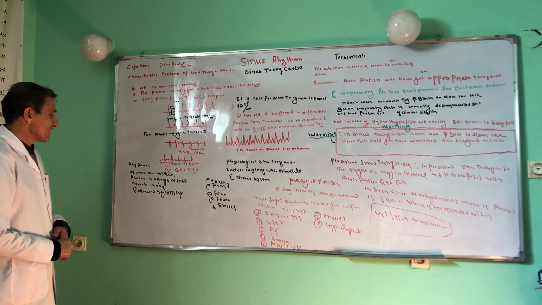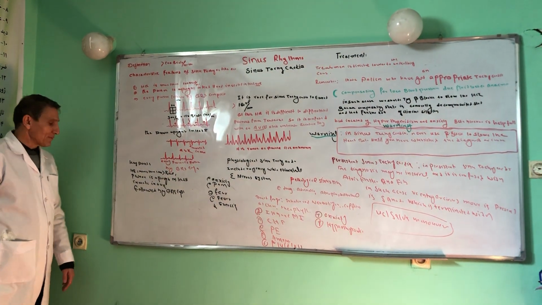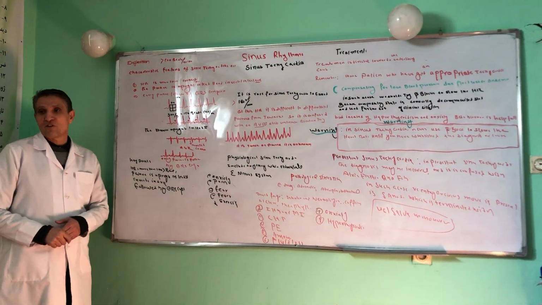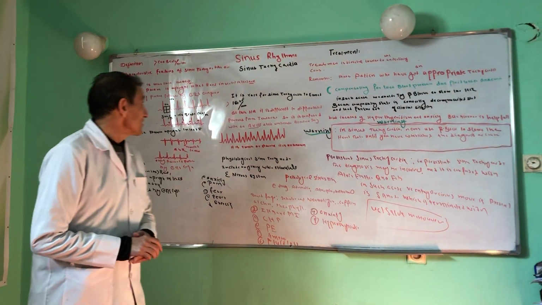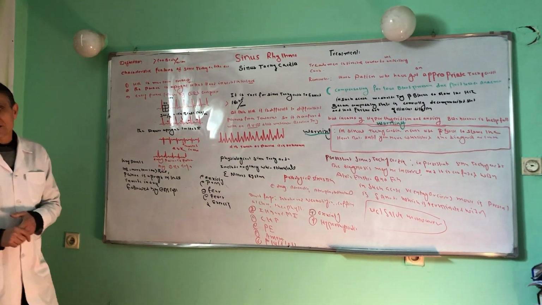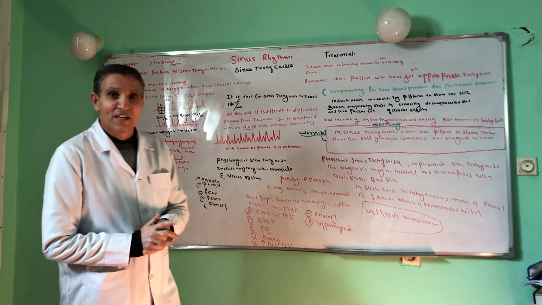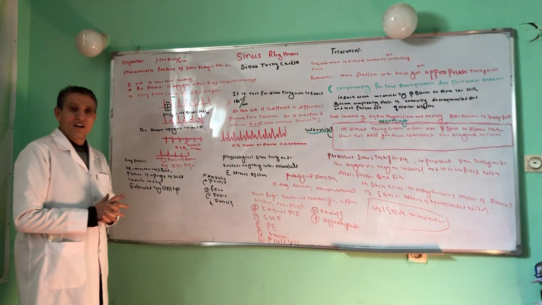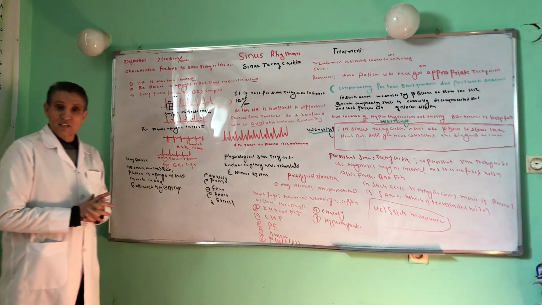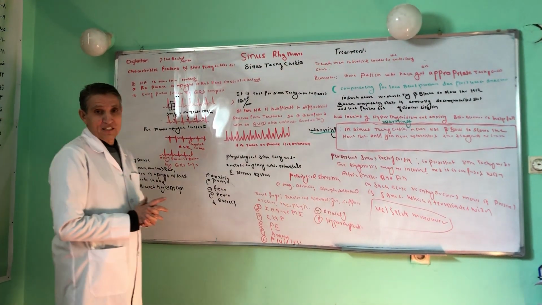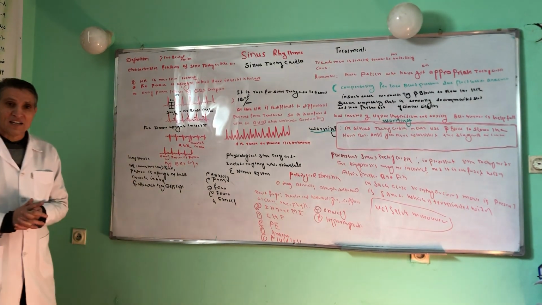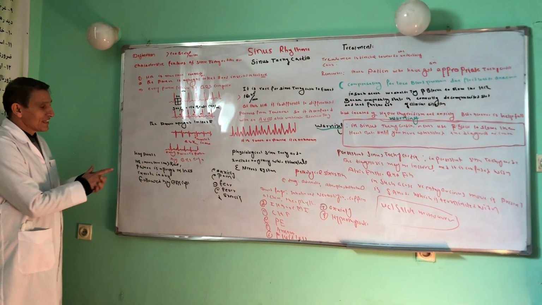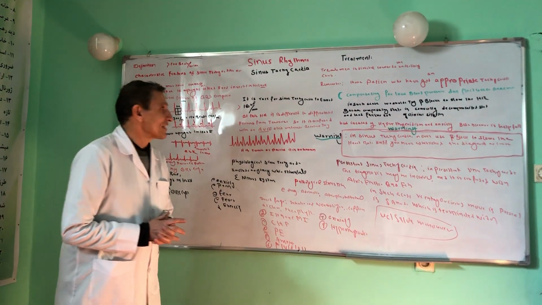Key points of sinus tachycardia: heart rate is more than 100 beats per minute; the P wave is upright in lead 2 and inverted in lead AVR; every P wave is followed by a QRS complex. Again, what is sinus tachycardia? Sinus tachycardia is the sinus rhythm in which the heart rate becomes more than 100 beats per minute. The characteristic features are, first, the heart rate is more than 100 beats per minute; the P wave is upright in lead 2 and inverted in lead AVR; and every P wave is followed by a QRS complex. These are the key points of the ECG of those people who have sinus tachycardia.